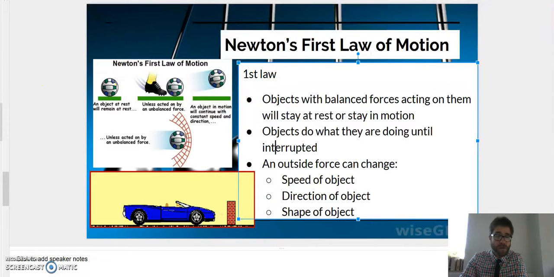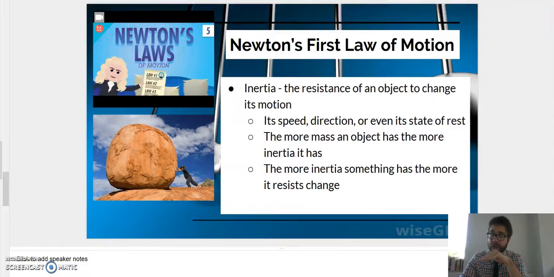Now, when we are talking about the first law, there's one important vocabulary word you need to know, and that is inertia. Inertia is the resistance of an object to change its motion. An object is going to resist changing. An object is going to resist trying to move. An object is going to resist trying to stop moving. Inertia is what describes that resistance. So the more mass something has, the more something weighs, the bigger it is, the harder it is to stop. The smaller it is, the less inertia it's going to have.